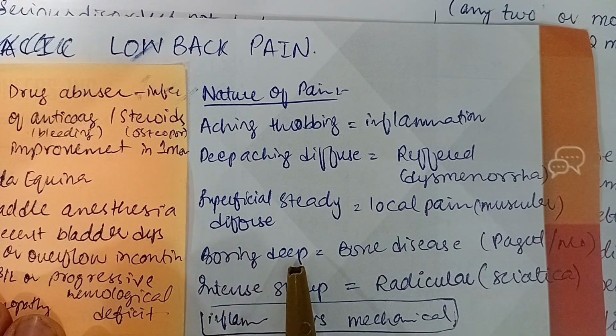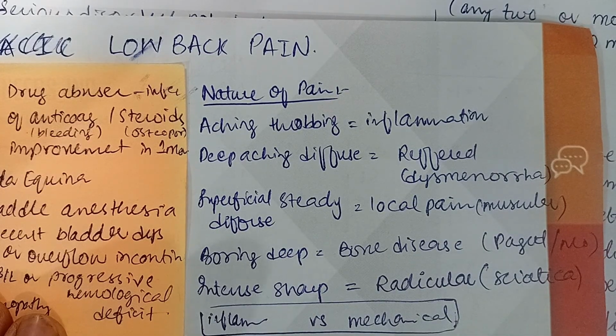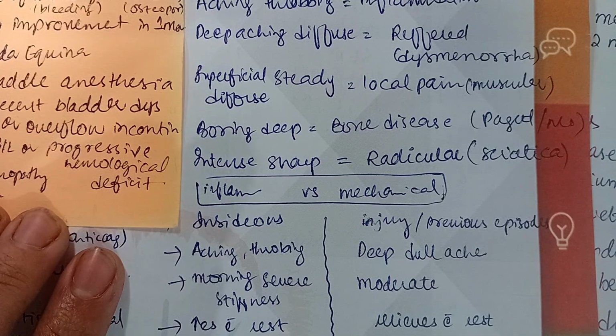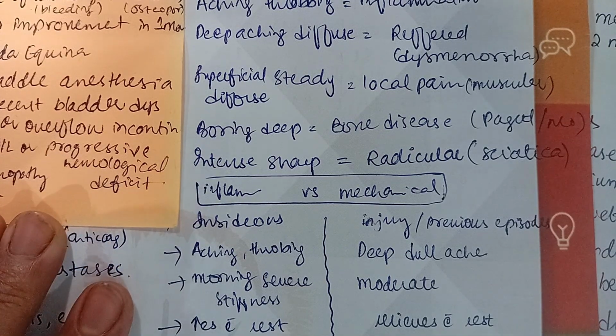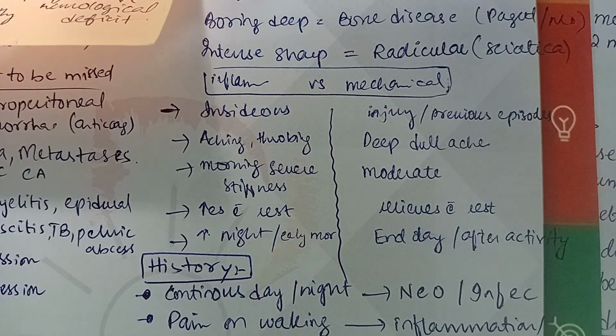If there is boring deep pain, it would be bone disease, like Paget's disease and cancers. And if the pain is intense, it can be radicular pain, for example in sciatica. How are we going to differentiate between inflammatory and mechanical lower back pain?